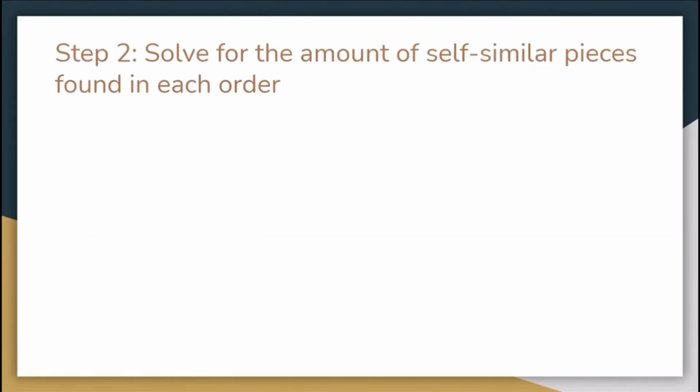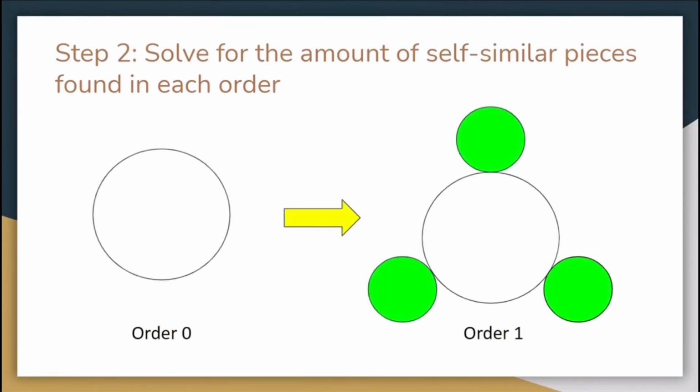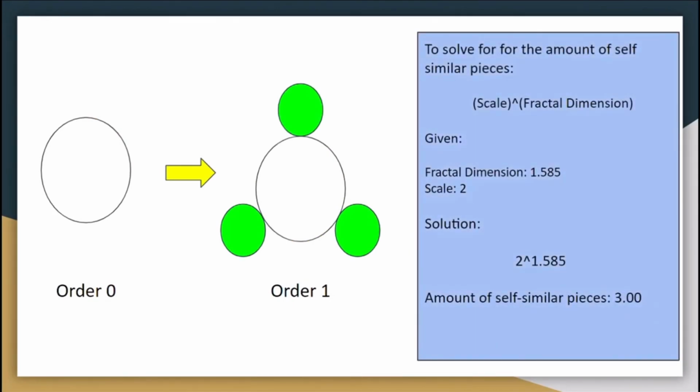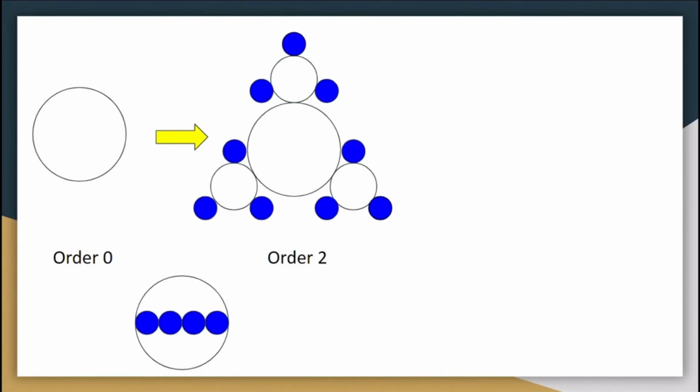Step 2 is to solve for the amount of self-similar pieces found in each order using the fractal dimension. Now, let us check our answer first. To solve for the amount of self-similar pieces, it is the scale raised to the fractal dimension. So we are already given our fractal dimension of 1.585, and we already know that the scale from order 0 to order 1 is 2. So the solution becomes 2 raised to 1.585, and if you input that in the calculator, the amount of self-similar pieces should be 3.00. Now we know that we are correct, as in order 1 there are only 3 self-similar pieces. Let us try another example.